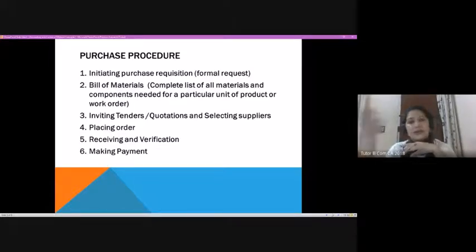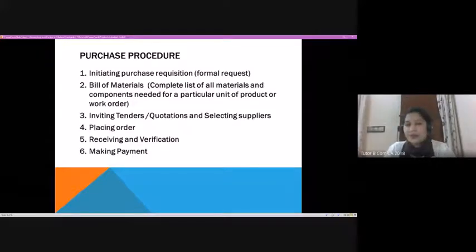And ultimately, as I said earlier, we will receive the product. We will verify, as per our bill of materials, whether we have received the right amount, right quality, and right type or category of material which we have ordered. And finally, we make the payment. In that payment case, as I already said, sometimes if we do not have a rapport in the industry, we might have to go with advance payment. So this is a general procedure which you can learn now itself.